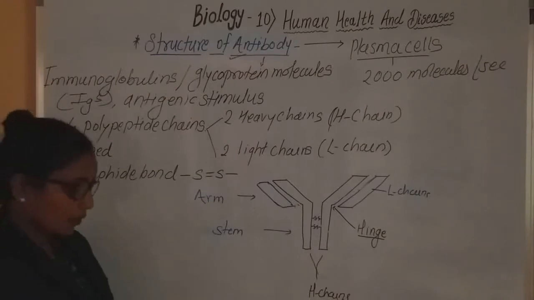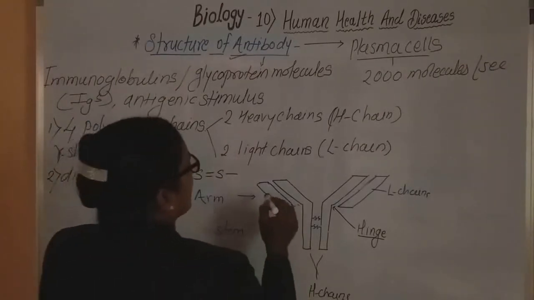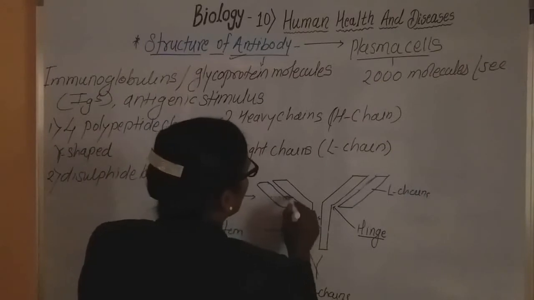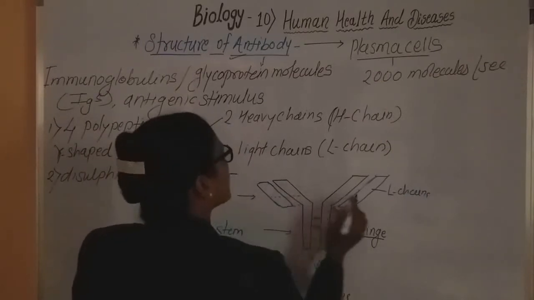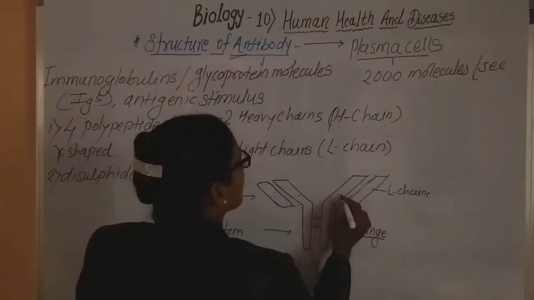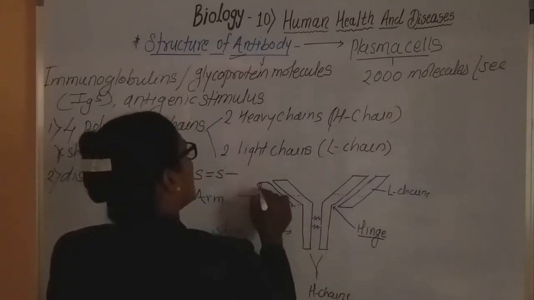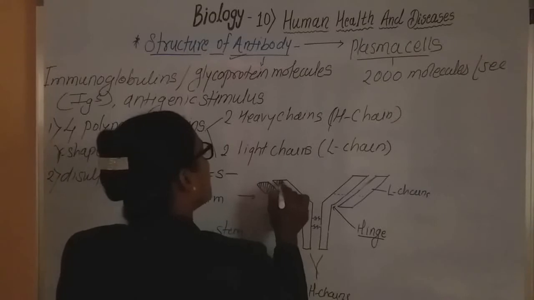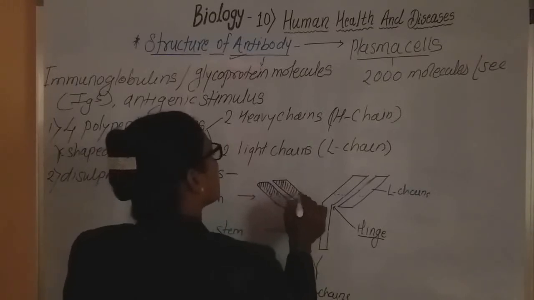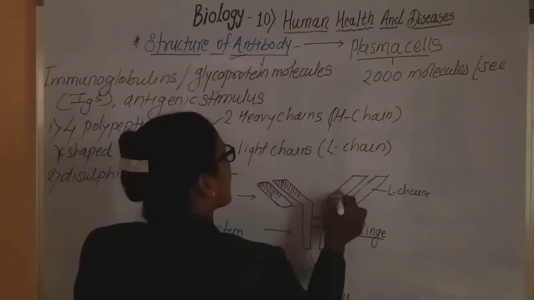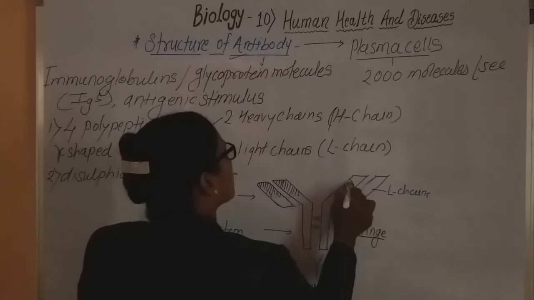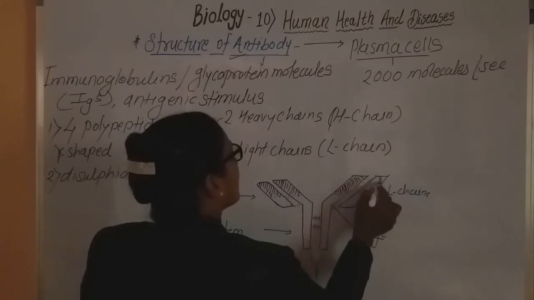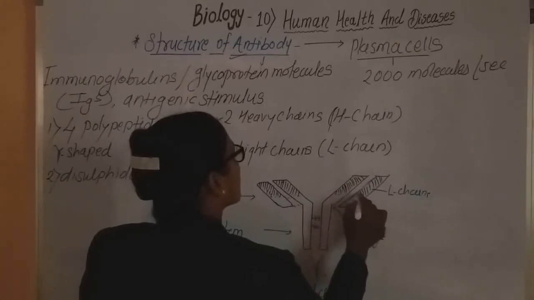Now, in the case of antibodies, these chains consist of two regions. The upper regions on both chains are called the variable region.